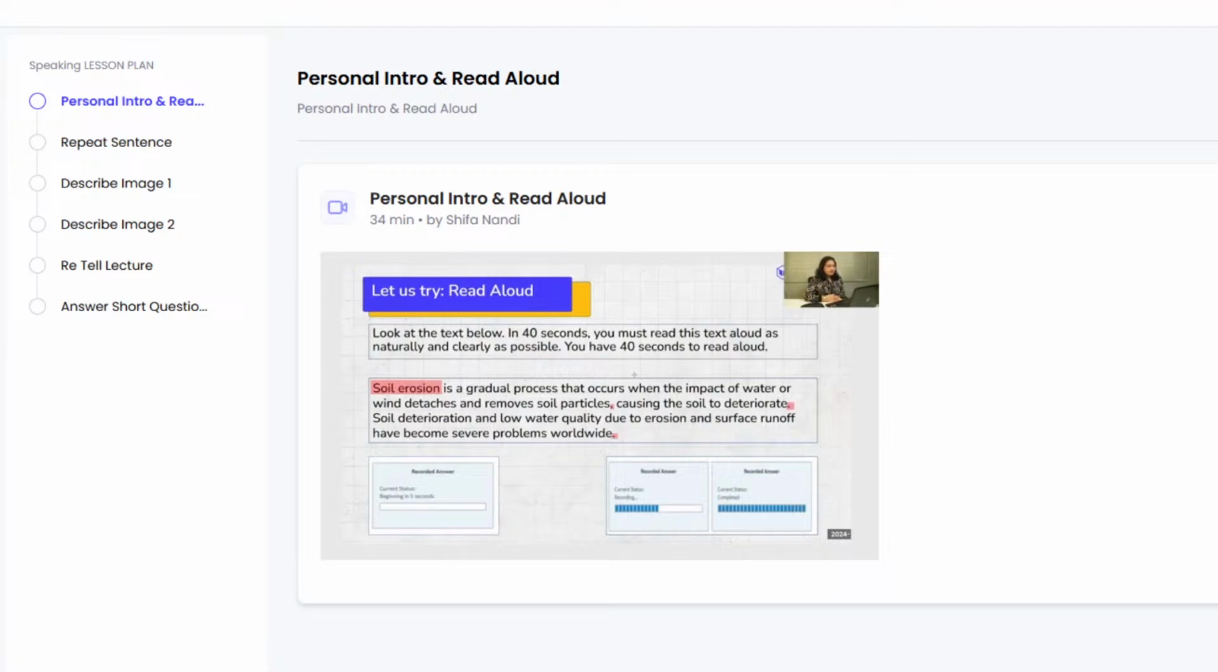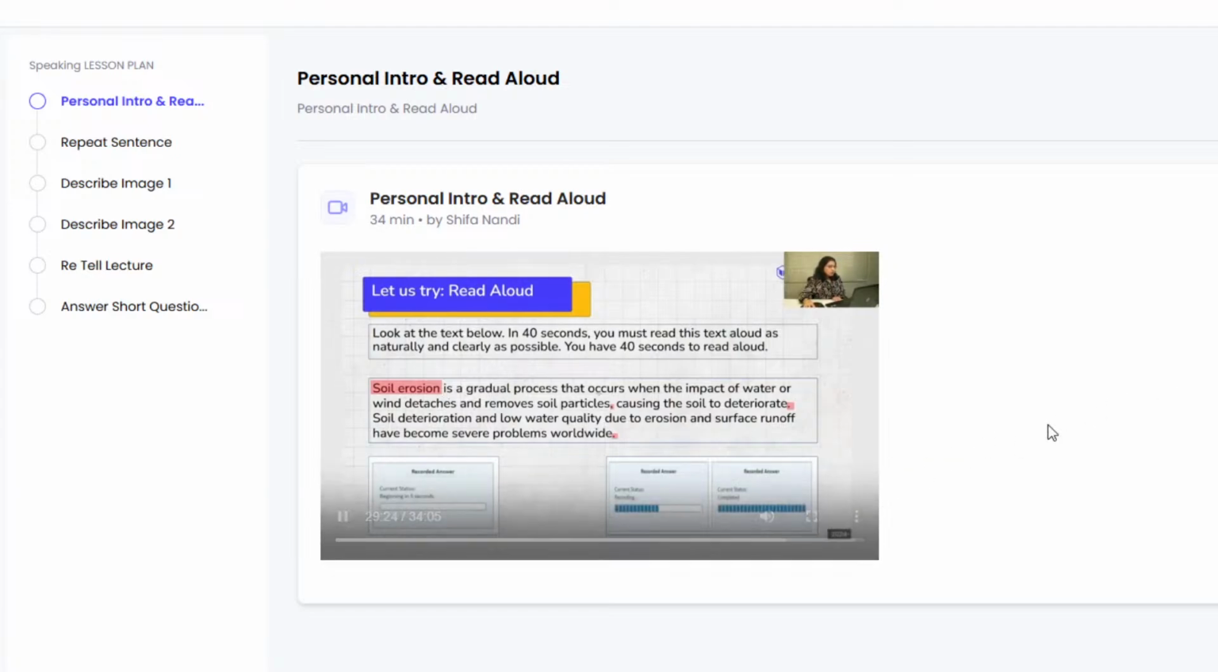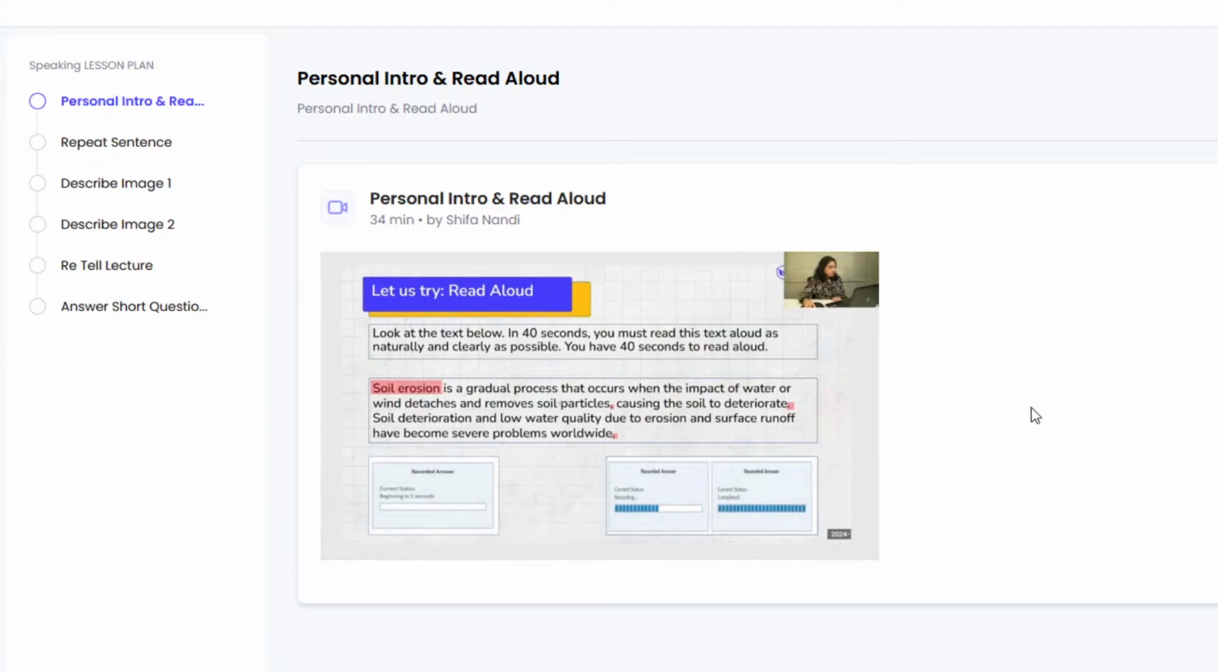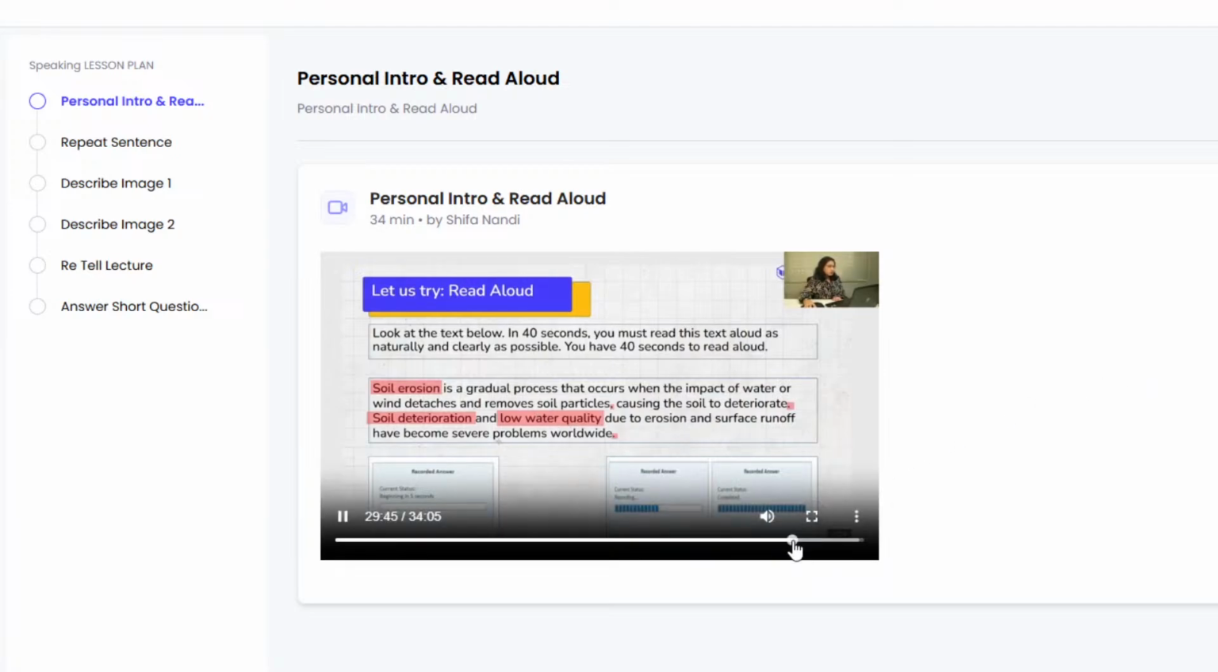Did you notice, students, I altered my intonation patterns the moment I saw a full stop, and my intonation patterns fell down. But when I started a sentence, the intonation patterns were high. That means I raised my voice. That is precisely what you need to do. And when I noticed a few specific words like soil erosion, soil deterioration and low water quality, these were specific terms that were carrying specific meaning. So I emphasized on them, stressed on them, and that is precisely what is required when you are doing this.